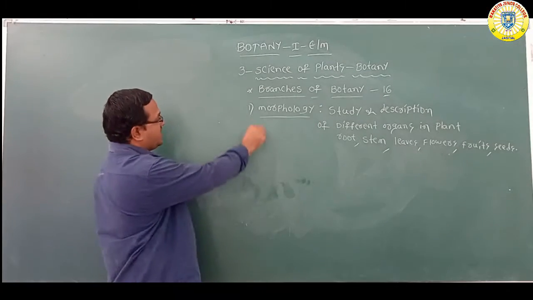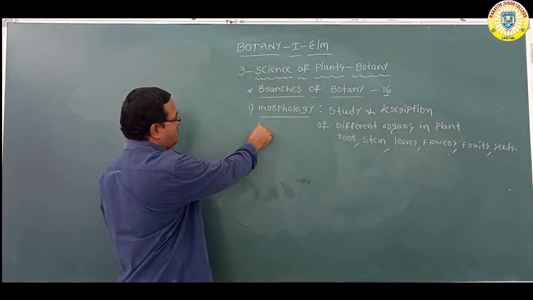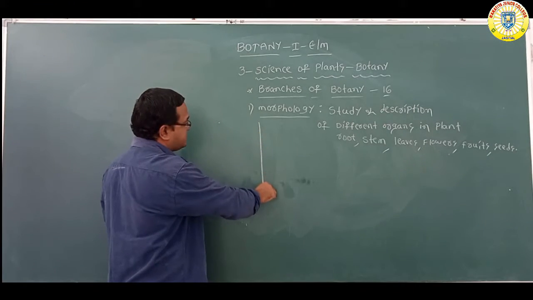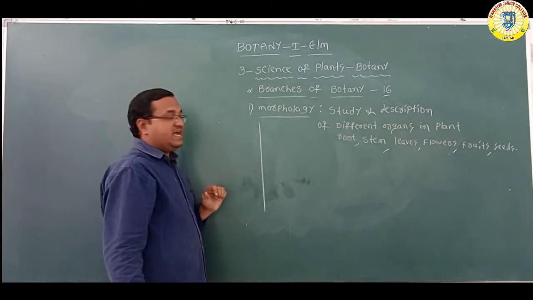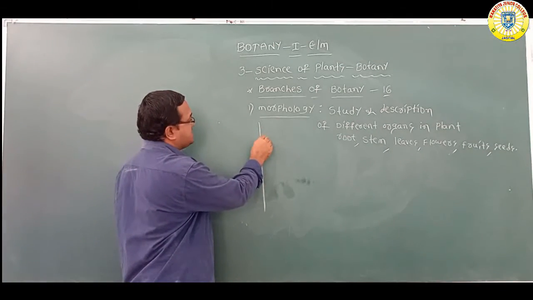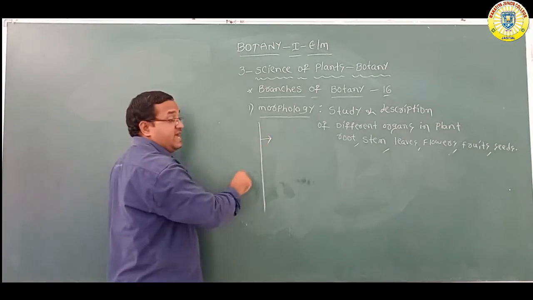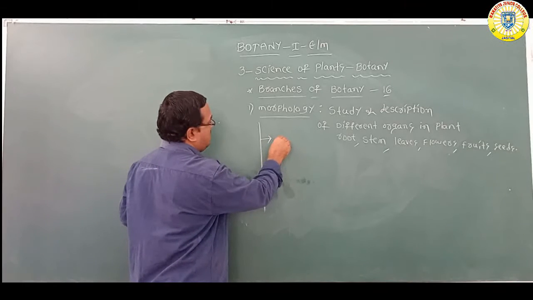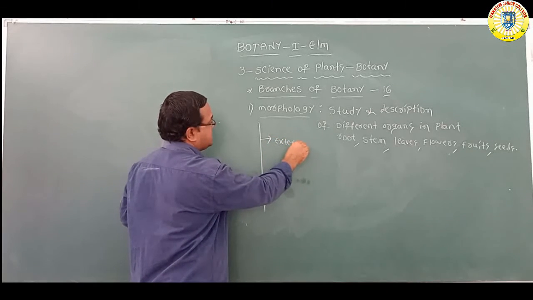This morphology is again divided into two sub branches.